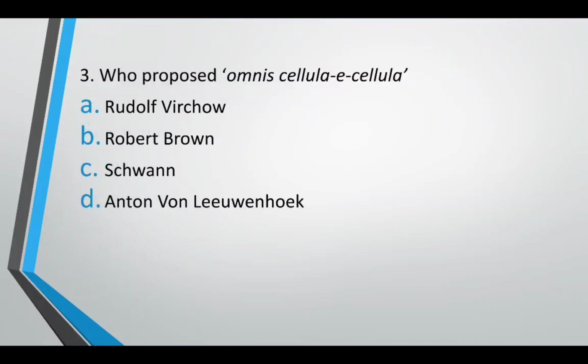Who proposed omnis cellula e cellulae? Rudolf Virchow, Robert Brown, Schwann, Antoine von Leeuwenhoek. The correct answer is option A. Rudolf Virchow proposed omnis cellula e cellulae.